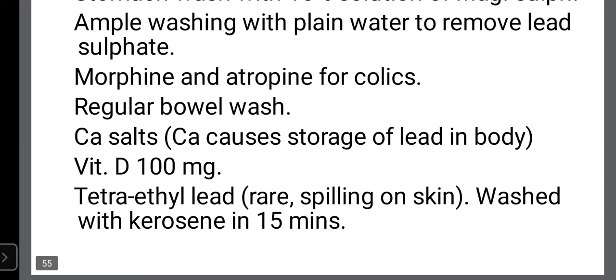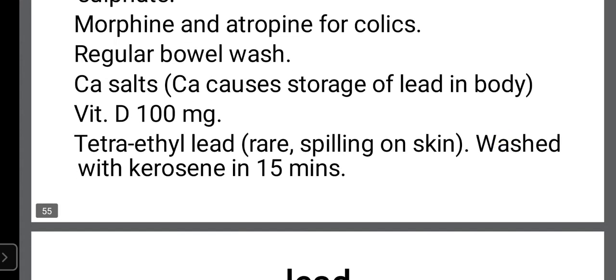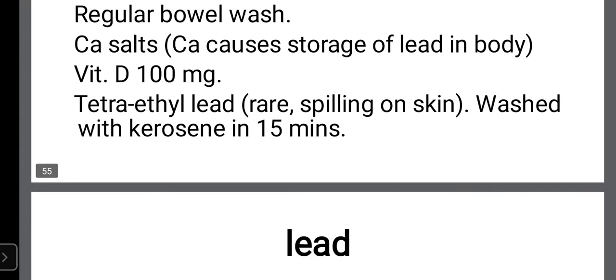Then calcium salts. Calcium causes storage of lead in the body. That's why they should be prevented. And vitamin D can be given in the dose of 100 milligram.